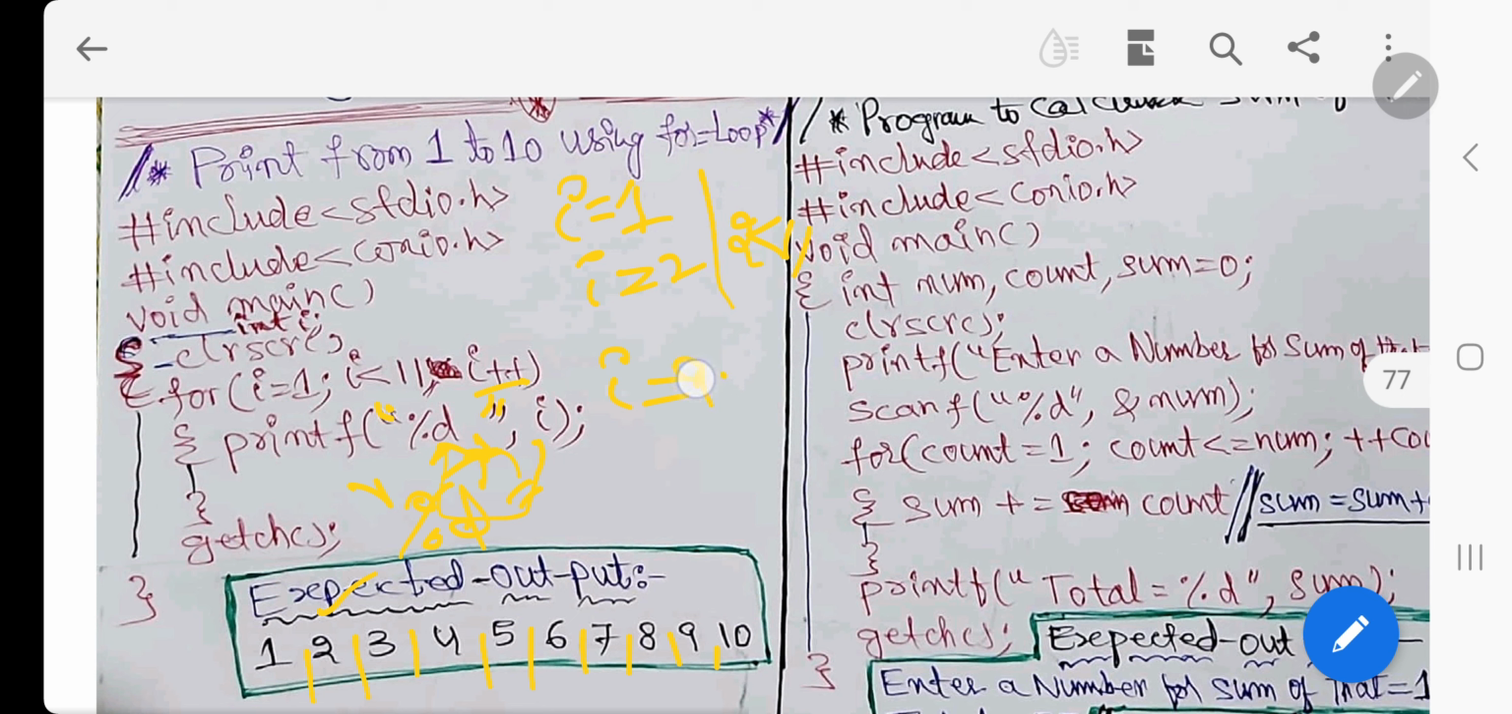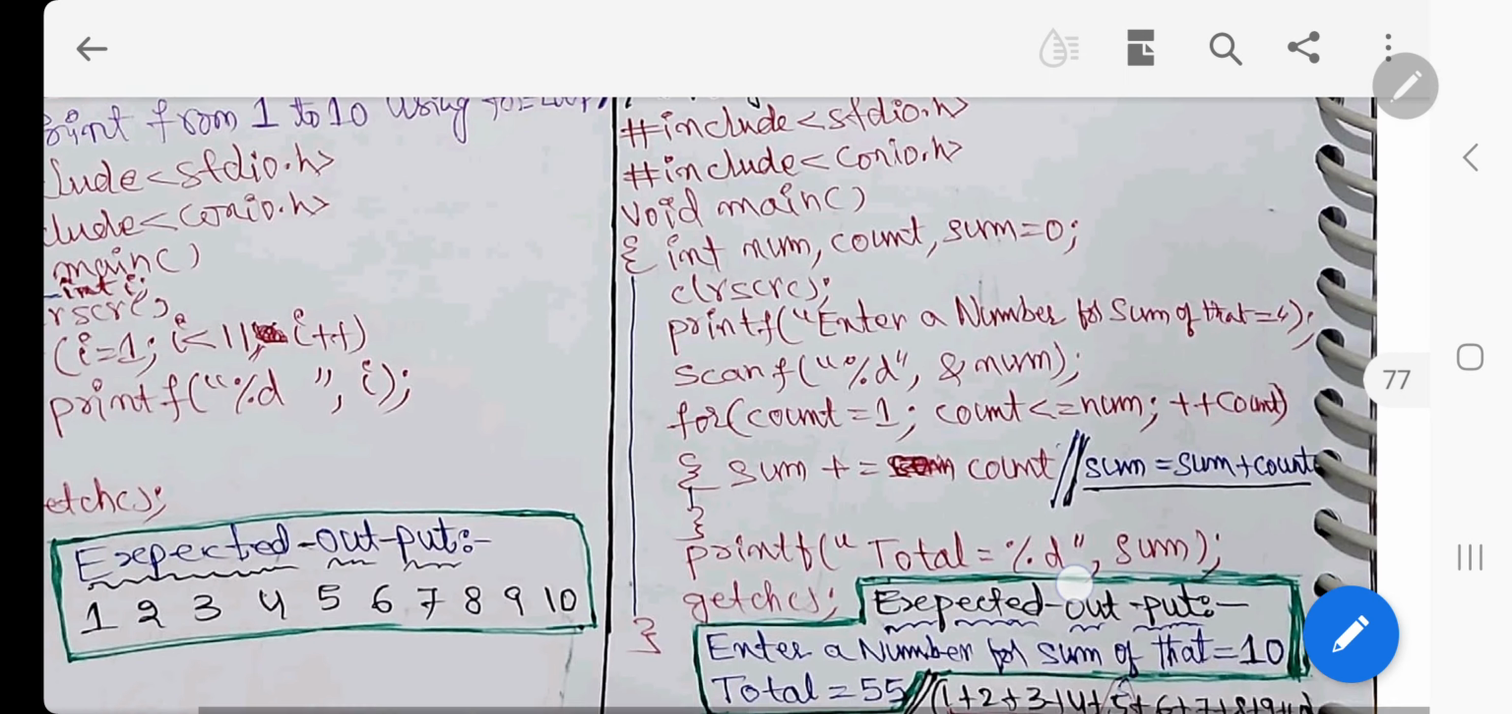Same like everything. I equal to 9, 9 is less than 11, yes, 9 will be printed. Then I equal to 10. The condition is 10 is less than 11, it's true. Then it will enter inside the body and it will be printed. Then 11. 11 is less than 11, it is false. The condition is false. So up to 10 it will be printed. So this will be printed by the for loop.